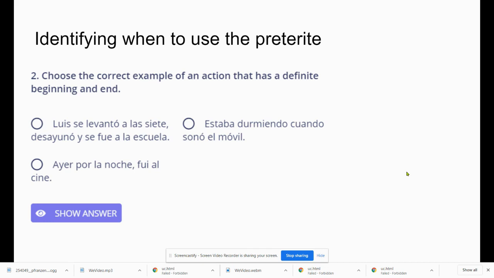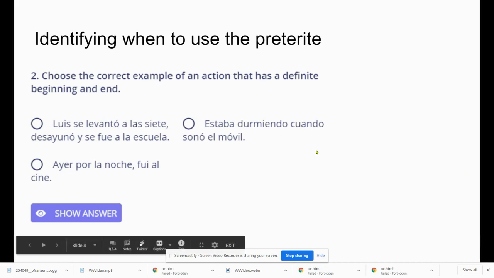Both of those have a definite beginning and end, but I think the correct answer in this situation would be last night I went to the movie theater. Going to the movie theater only happened once. It happened at a specific time, and then something else probably happened, right? So the correct answer would be the last selection.